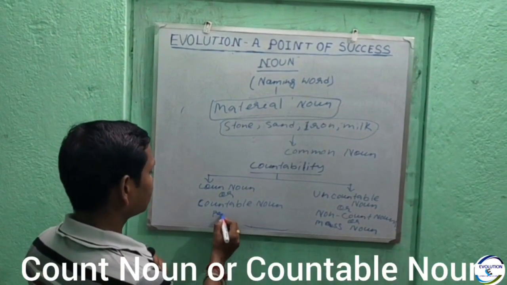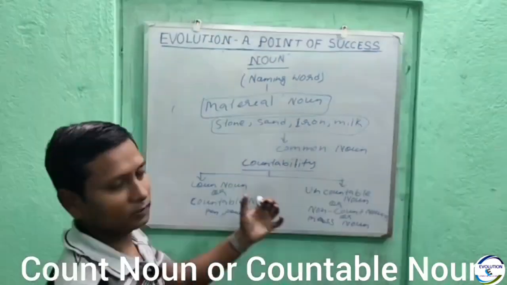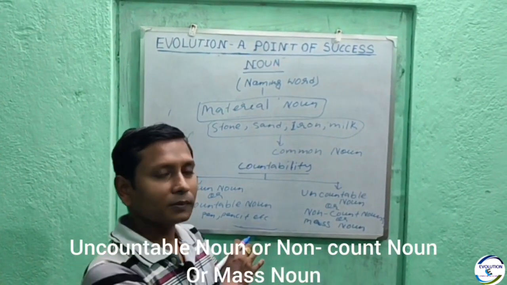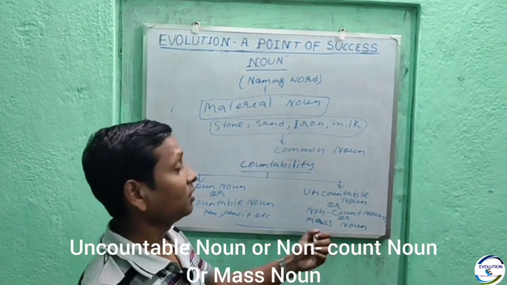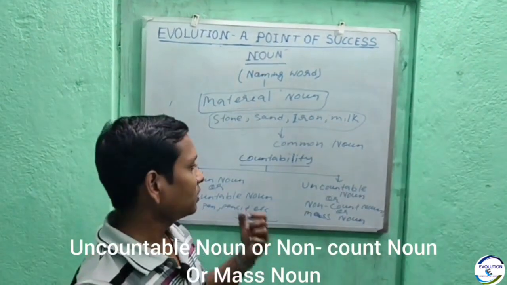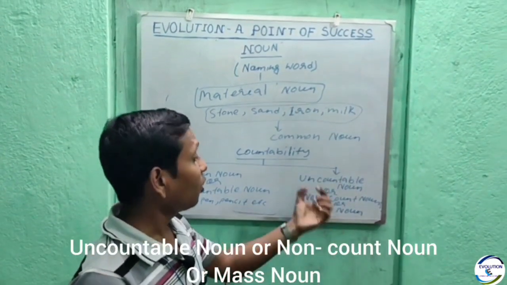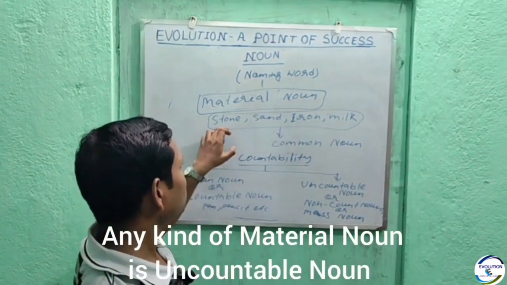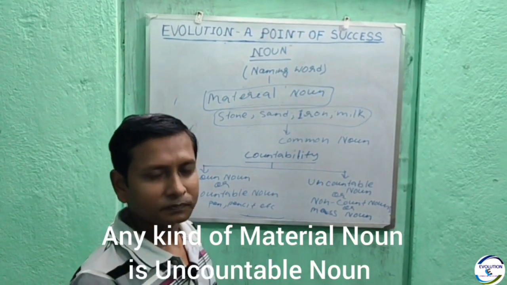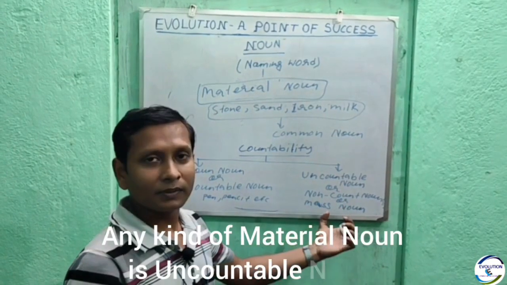So pen, pencil, etc. are countable nouns. Whatever is counted. Now look at uncountable nouns. Uncountable nouns can't be counted. So look at this feature: material noun can never be counted. So material noun is always uncountable, like stone, sand, iron, milk, water. These can't be counted. So any kind of material noun is uncountable noun.